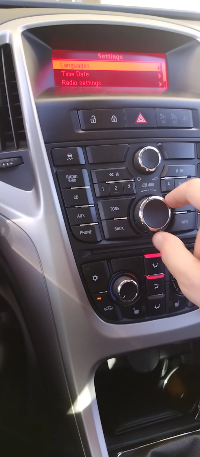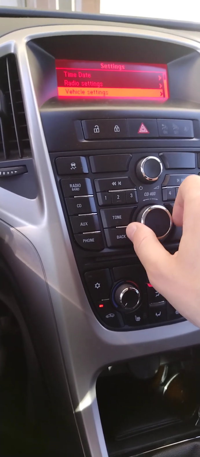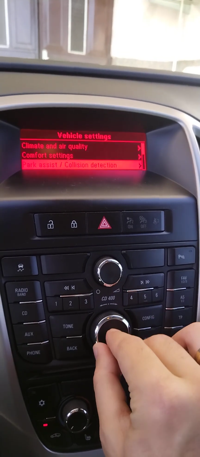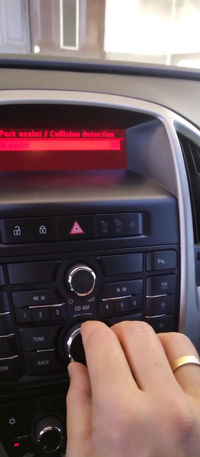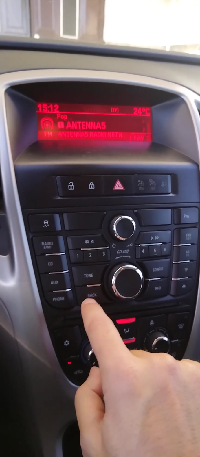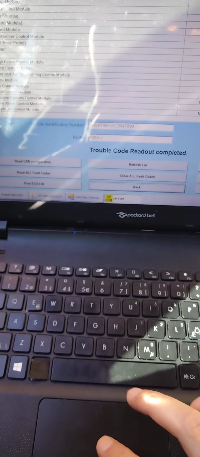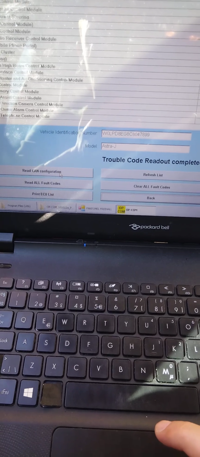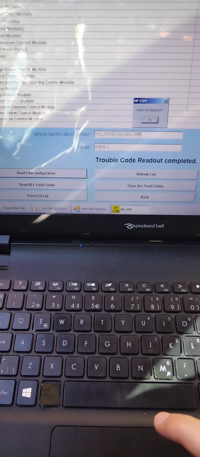You go config, you go vehicle settings, parking assistance, and you can see it's off. I have a problem with one of the parking sensors, that's why I closed it. Let's read what it is saying inside. Read CAN configuration.